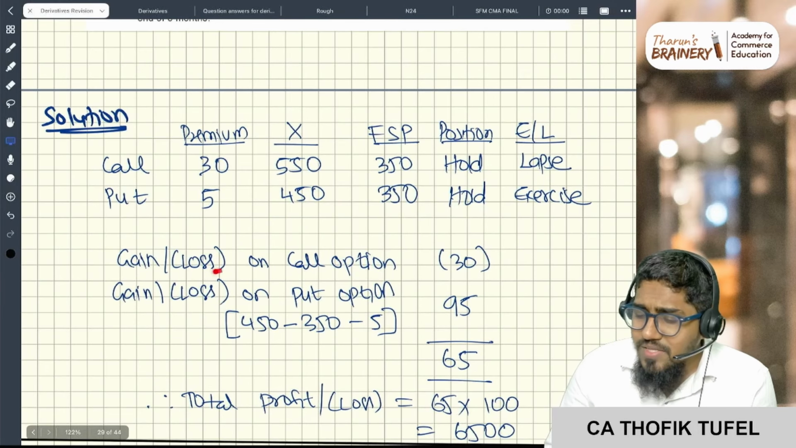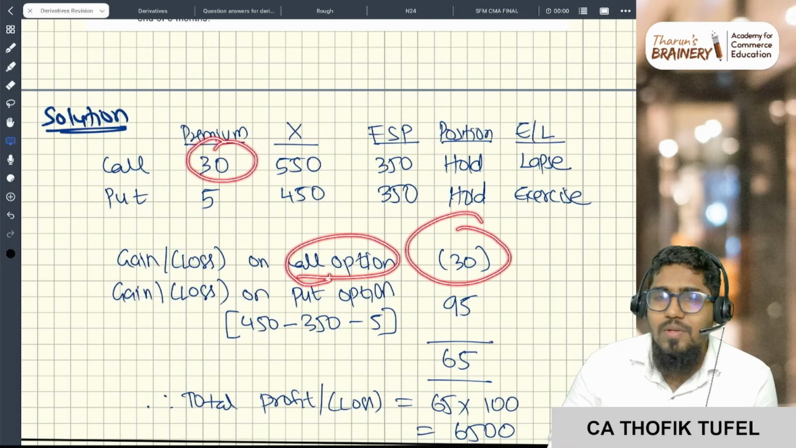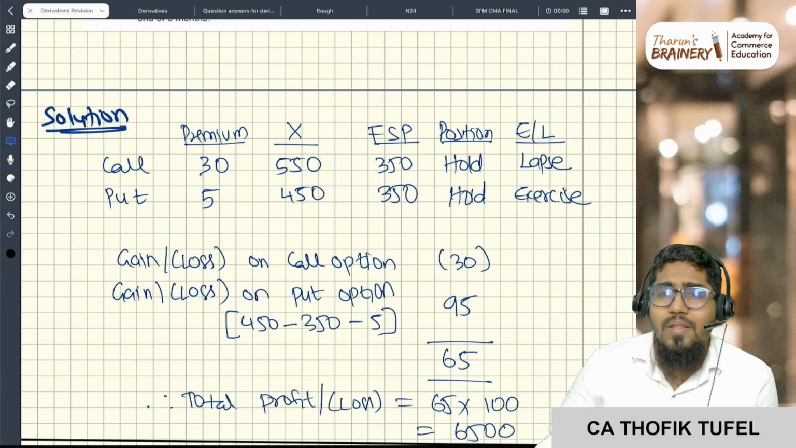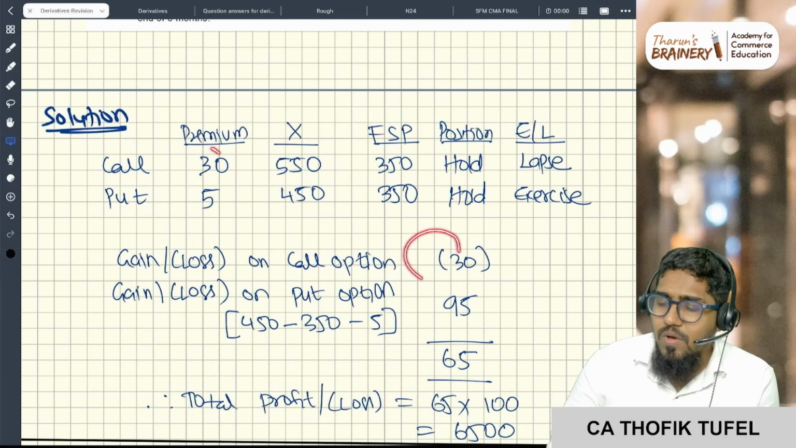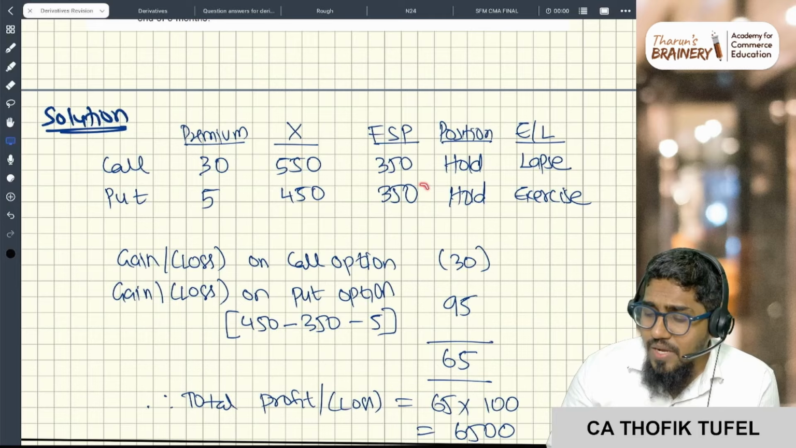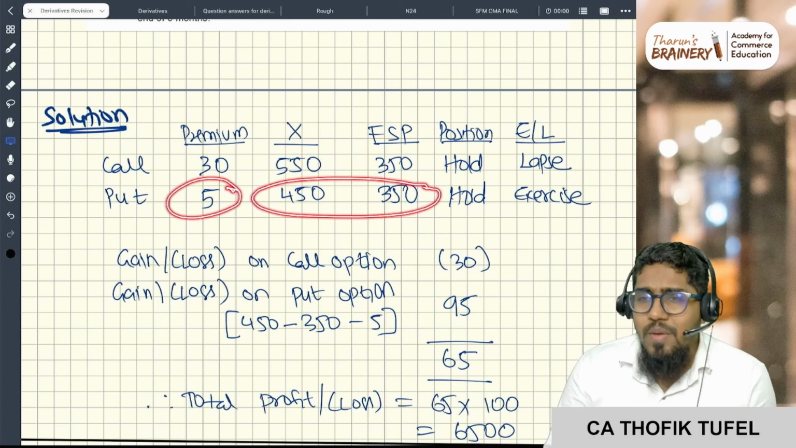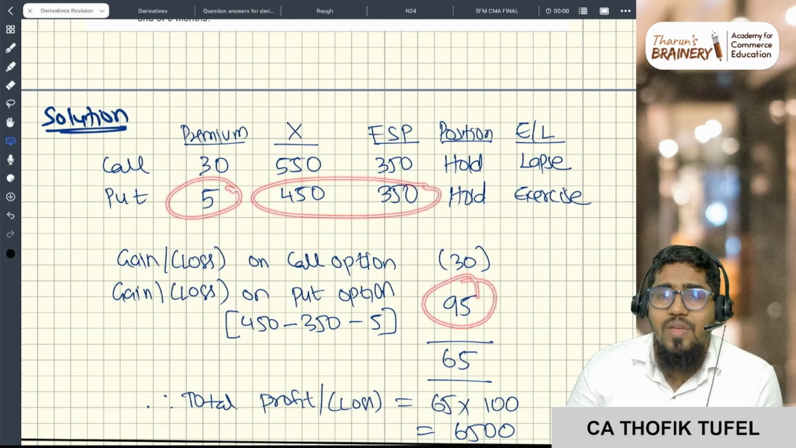Now what is the gain or loss on call option? The 30 rupees premium paid, that is gone. I'm lapsing the option, so I don't get anything, I don't pay anything, but this 30 rupees is gone. So that is the gain or loss on call option. What is the gain or loss on put option? This 100 rupees I will get, and 5 rupees premium I'm paying. I'm receiving 100 rupees, 5 rupees premium I'm paying. So 95 rupees is the profit.